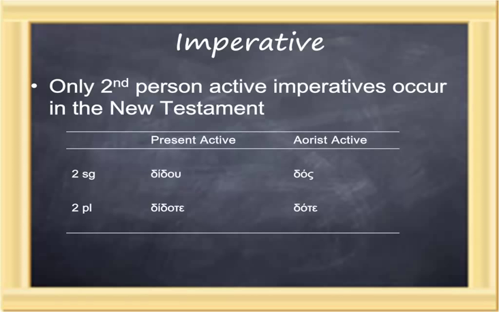Only second-person active imperatives occur in the New Testament. And here, although the second-person plurals are fairly easy to identify, didote and dote, the second-person singulars are not. These need to be memorized. Didou is the second-person singular present active imperative, you singular, give. And dos is the aorist imperative, give.